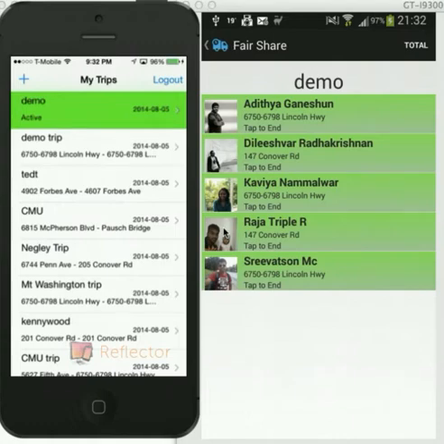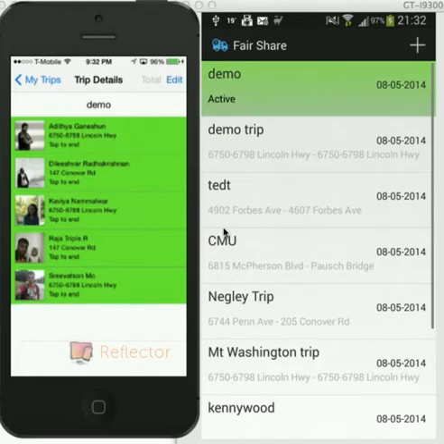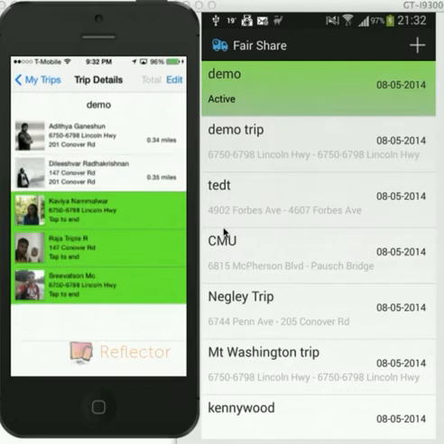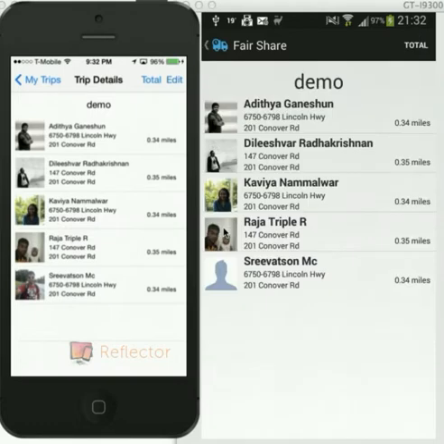For instance, now similarly in the iOS screen, you can see that all the trips are being displayed. And can you end the location of the end users? Yeah. So you can see all the locations are being updated for the end of the trip. And again, when we get into the Android screen, the user sees all the details, and now he can enter the total of the trip once the trip is over.